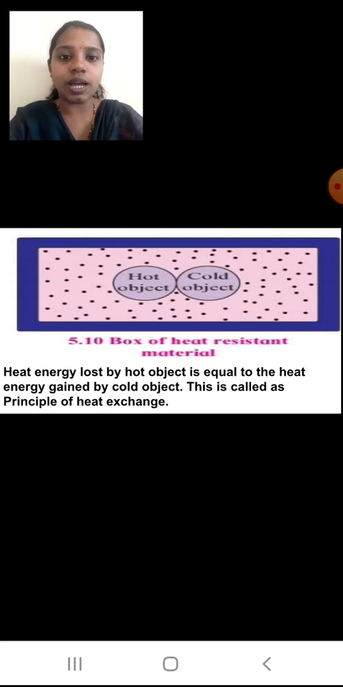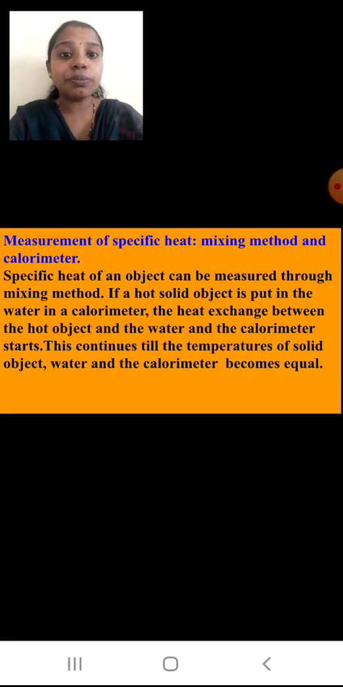Okay students, now measurement of specific heat, mixing method and calorimeter. Now you have seen this calorimeter. I think in the previous standards you have seen it. It is like a heat resistant box only. Okay, specific heat of an object can be measured through the mixing method. So we can use this mixing method to measure the specific heat.